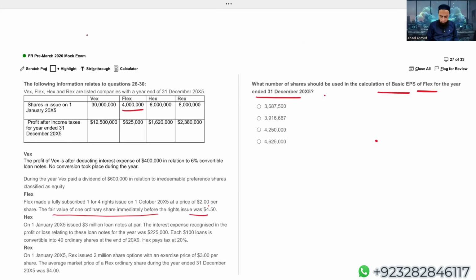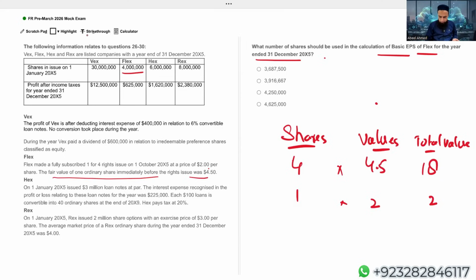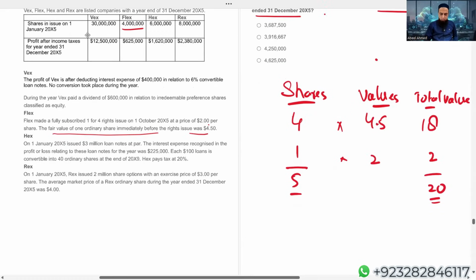For calculating the theoretical ex-right price, you have to just make 3 columns: shares, value, and total value. The ratio says 4 existing shares, 1 right. Share price before the right is $4.5 and the right issue price is $2. Simply multiply them. 4 multiplied by 4.5 gives us 18. Here I'm getting 2. So we can say that 5 shares have a total value of 20.